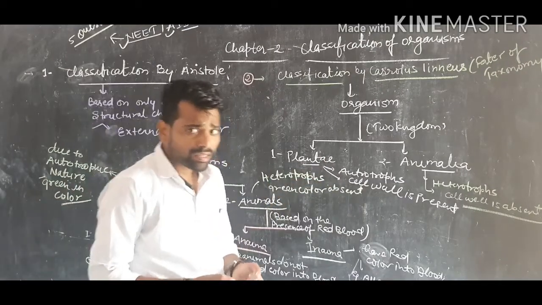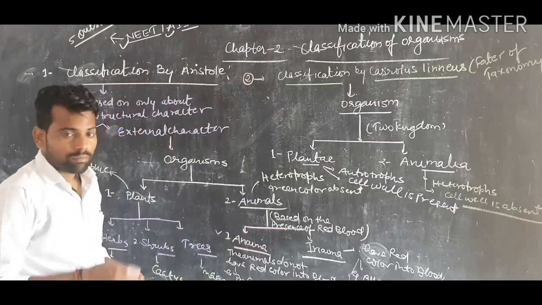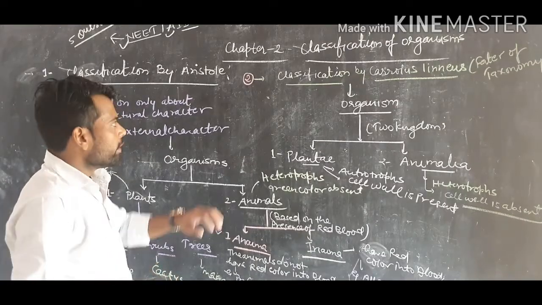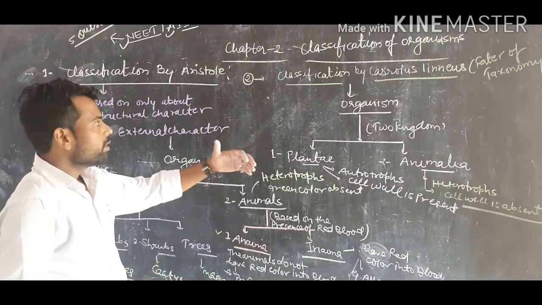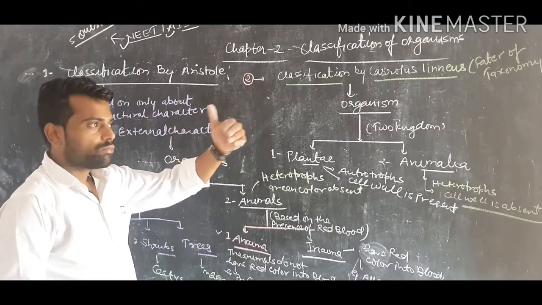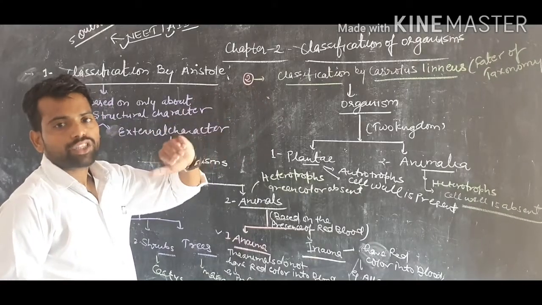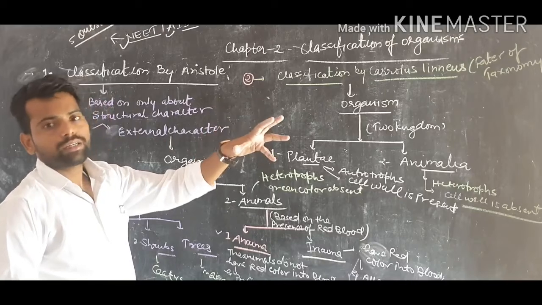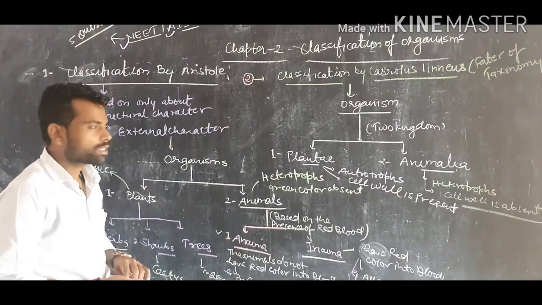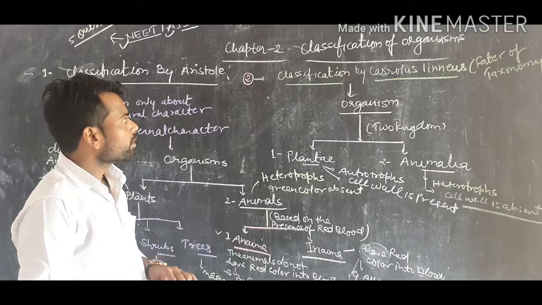Now the video is getting longer, so we will discuss the next classification in the next video. The next classification of the organisms, up to the five kingdom classification proposed by R.H. Whittaker, is the more accepted classification of the organisms. This was the initial classification. So tomorrow we will discuss the next classification of the organisms.